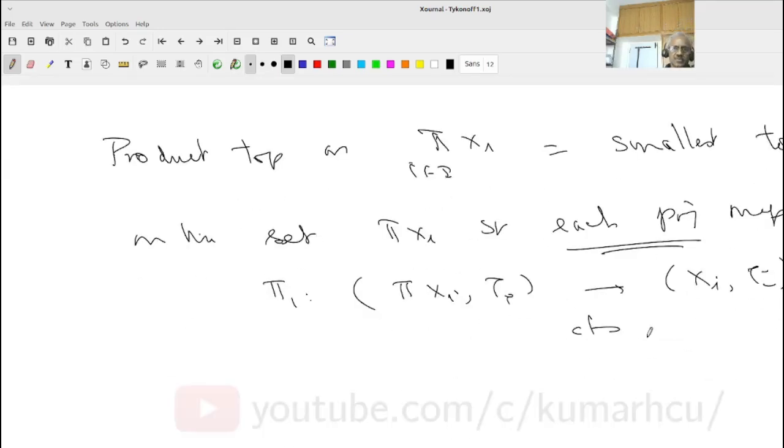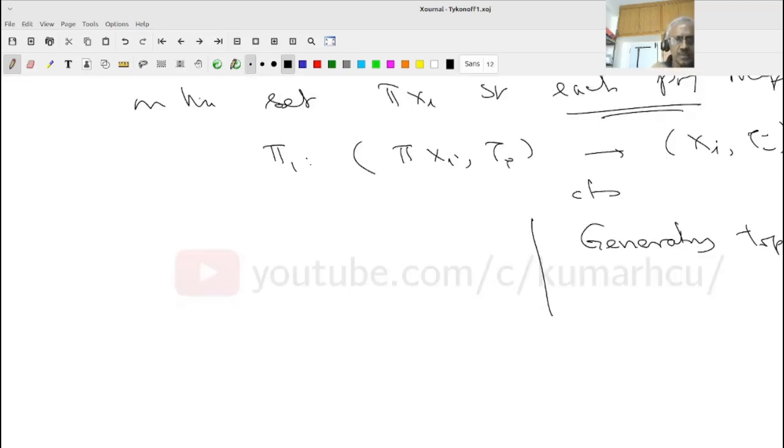Why does it exist? We already know there is a discrete topology on the product set which makes each phi i continuous. Therefore, the set of topologies which make each phi i continuous is non-empty. Intersection of topologies will be a topology, and that will be by definition the smallest topology. Again, look at my video on generating topologies. So this is what we want.